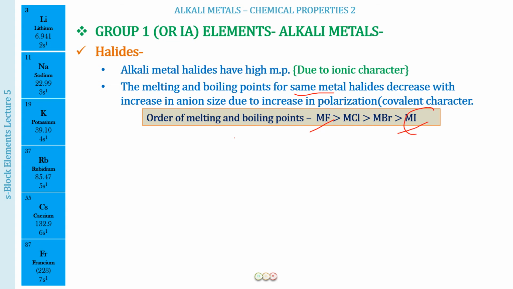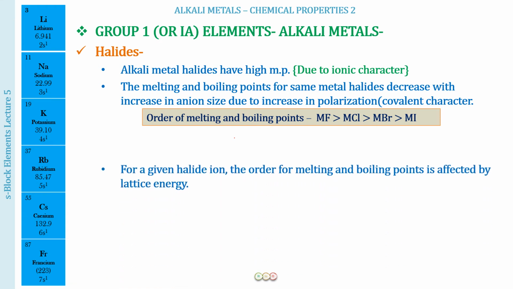Again, because the iodide ion is the largest in size. Largest in size means it can be polarized more easily by the cation. And therefore, more easy polarization means more covalent character. More covalent character means the melting points and boiling points are going to be less, because a very important difference you've already learned for the ionic compounds and the covalent compounds is that ionic compounds have high melting and boiling points, whereas covalent compounds have low melting and boiling points. Okay, so I hope you can remember this.